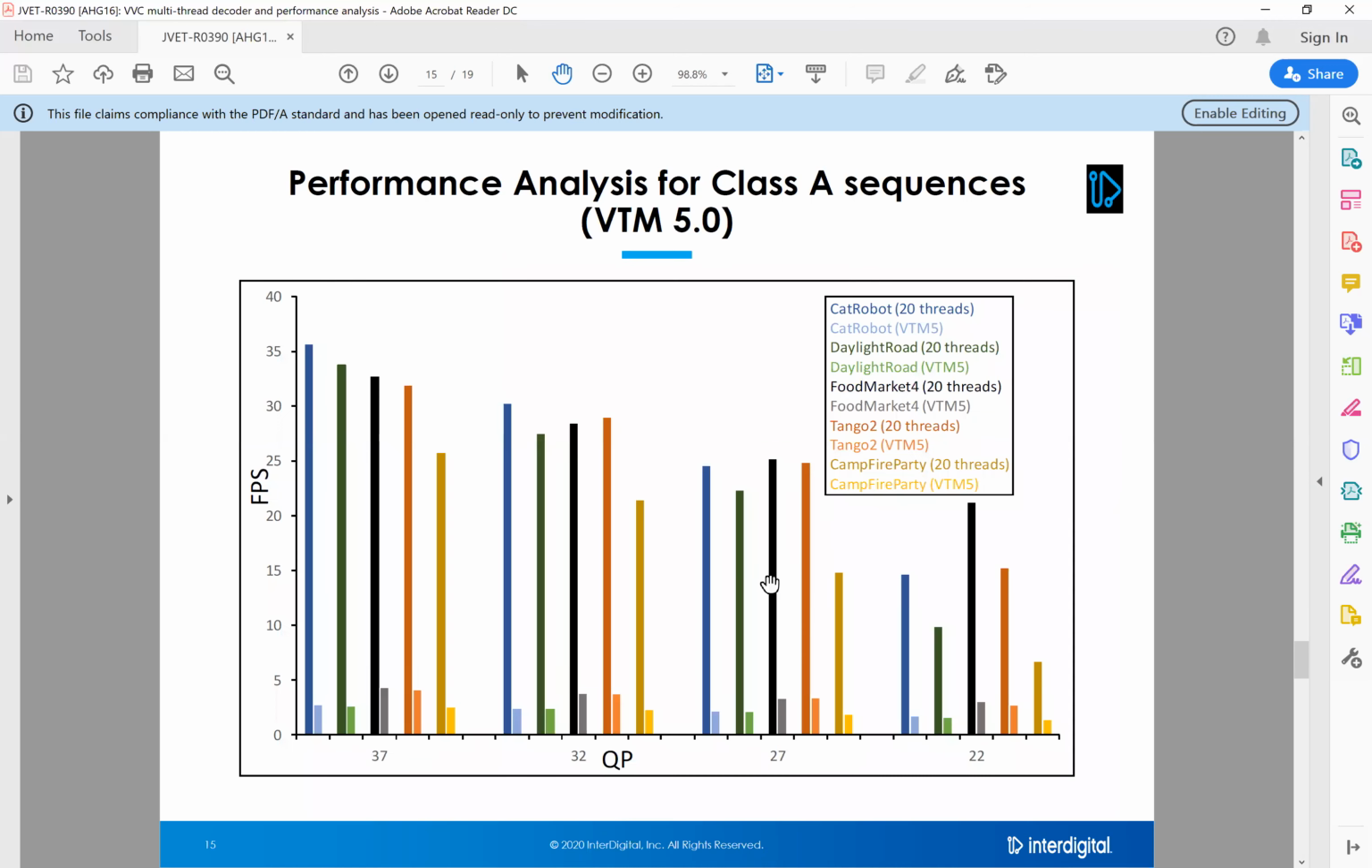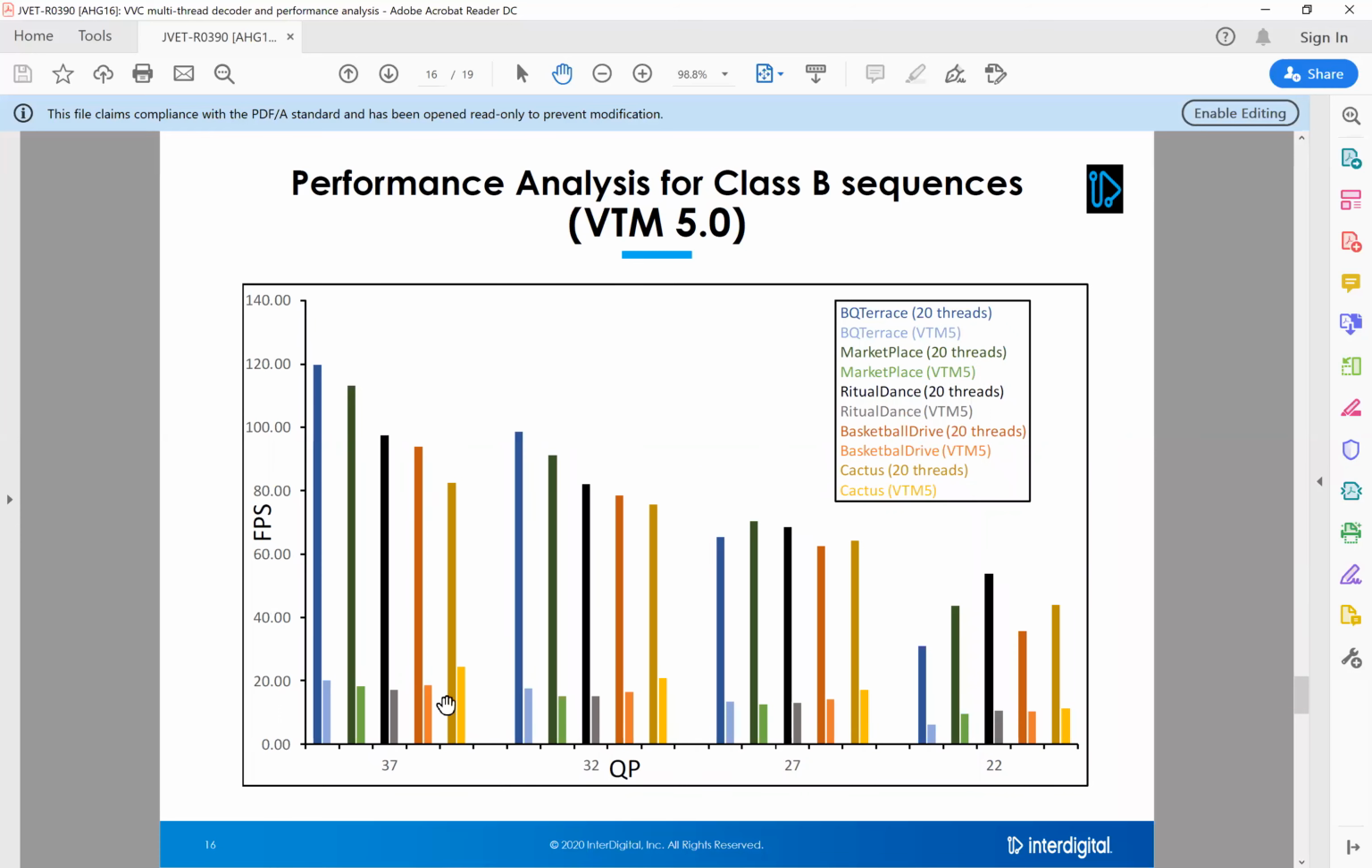And the performance analysis for class A sequences, the frames per second versus the QP values: we achieved around 30 to 35 frames per second for QP37 and close to real time for QP32. And for 1080p class B bit streams, we achieved around 100 to 120 FPS for QP37, 80 to 100 FPS for QP32, and close to 60 to 70 FPS for QP27.